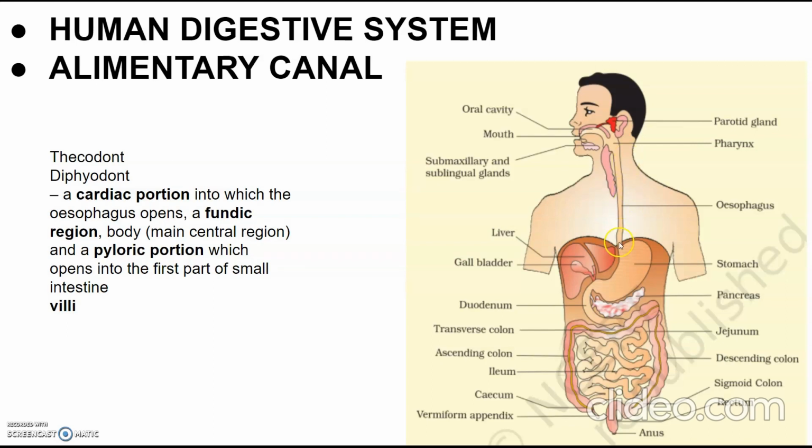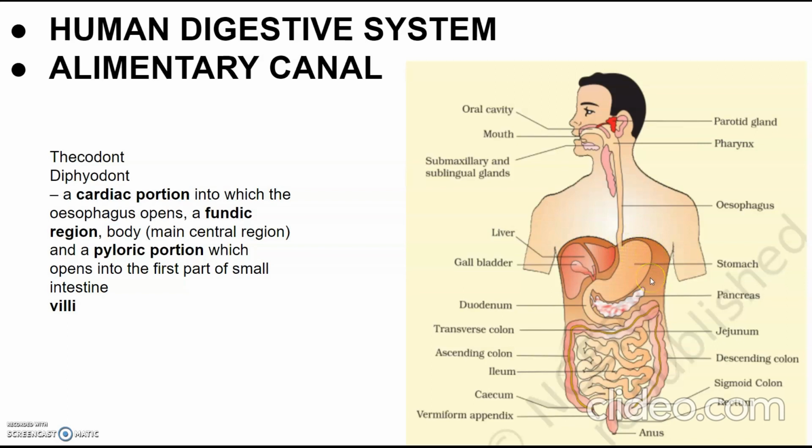The next part is the esophagus. It is a thin long tube which extends through the neck, thorax and diaphragm and leads to the J-shaped structure called the stomach. A muscular sphincter called the gastroesophageal sphincter regulates the opening of the esophagus into the stomach, and this sphincter is present here.